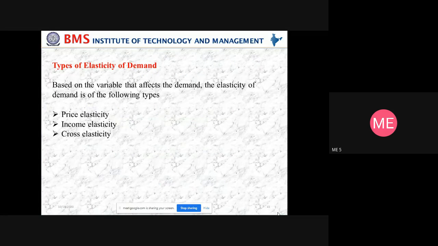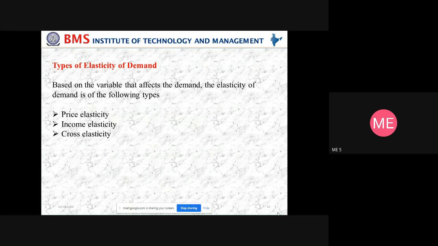There are three types of elasticity of demand, based on the variable taken: price, income, and price of related goods. Based on the variable that affects the demand, the elasticity of demand is of three types: price elasticity, income elasticity, and cross elasticity. We'll discuss one by one what is meant by price elasticity, because the variable here is the price of the product.